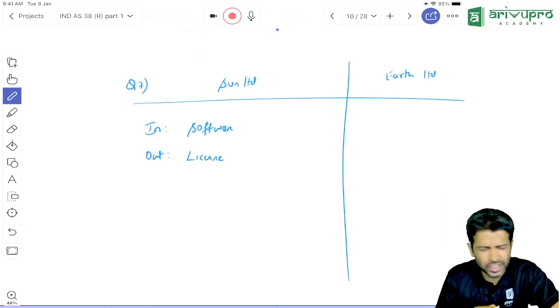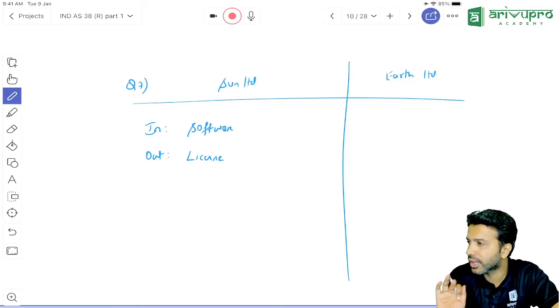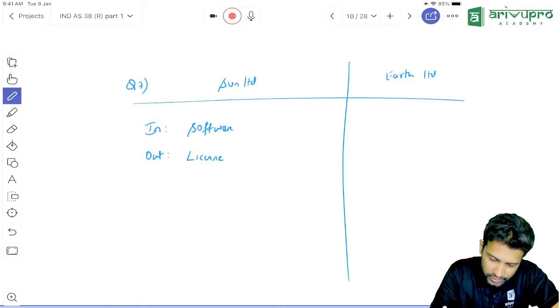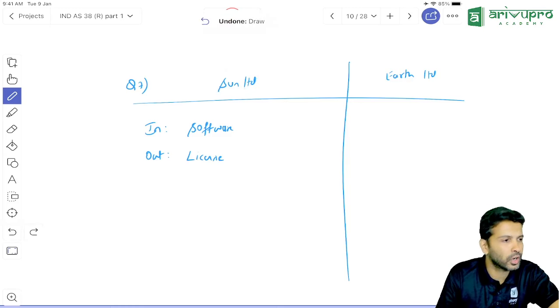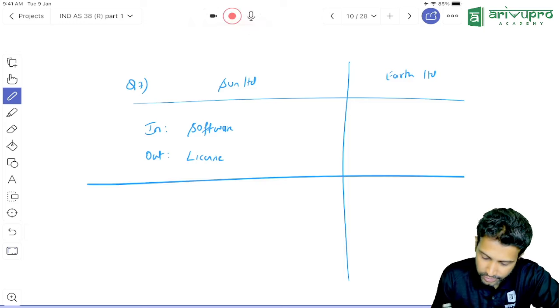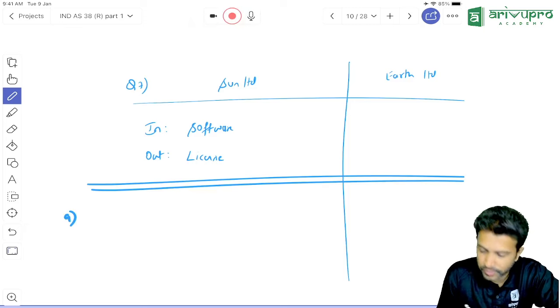First, I'll do a thing. Instead of confusing ourselves, we'll complete the journal entry completely for Sun Limited, and then we will do the same exercise for Earth. So it becomes a repetitive thing for us. First case we will take.